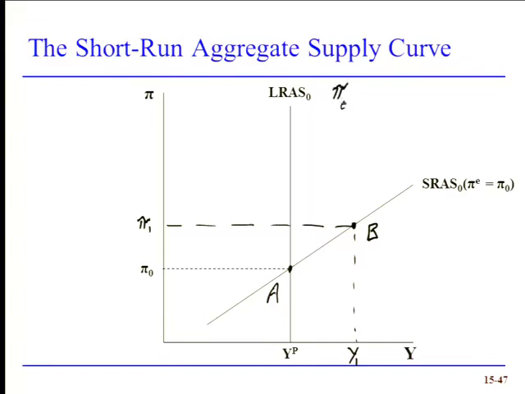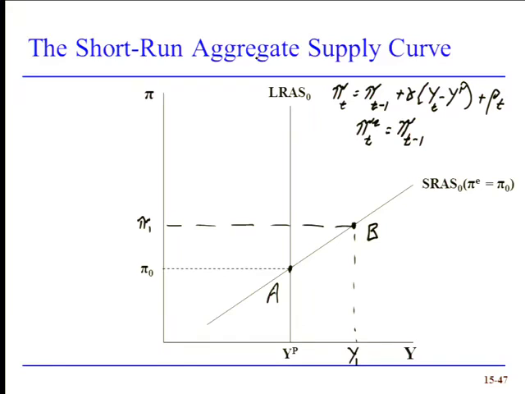If we remember, inflation equals the inflation rate in the prior year plus gamma times the output gap plus any price shocks, and expected inflation will equal actual inflation from the prior year. So notice here at year 1, while we're at point B, inflation is at pi 1. What are we expecting inflation to be in year 1?